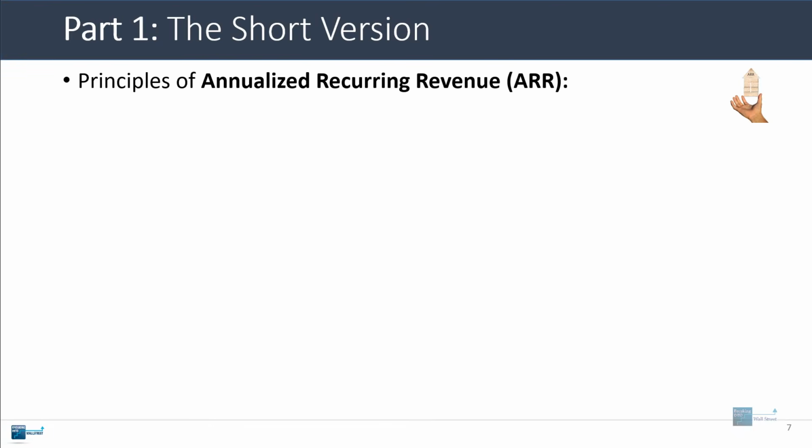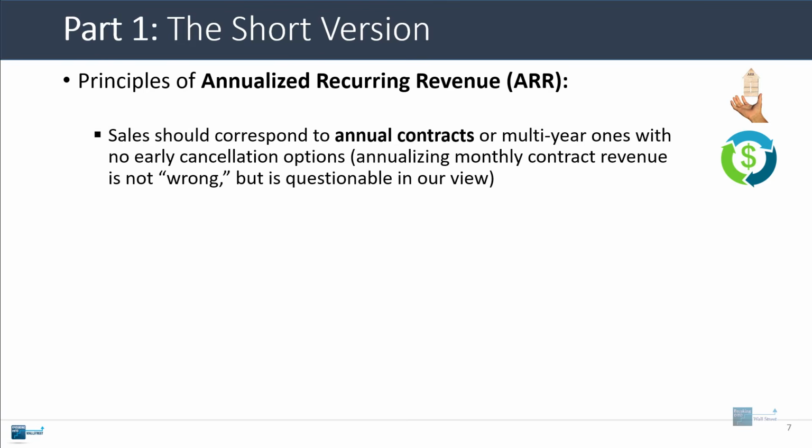With annualized recurring revenue, there are a couple of key principles. First off, the sales that you count in this should correspond to annual contracts or multi-year contracts with no early cancellation options. In other words, if a client signs a contract in May, to be meaningful for ARR, it should really not have a cancellation option before May of the next year. So it should be for a 1-year fixed contract.